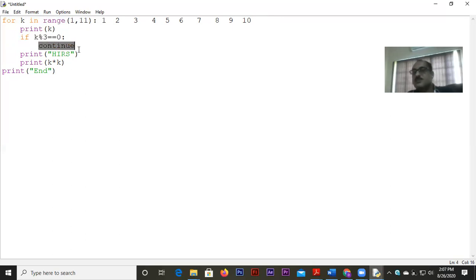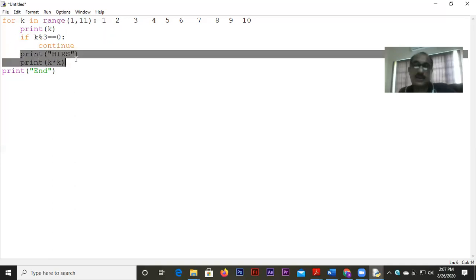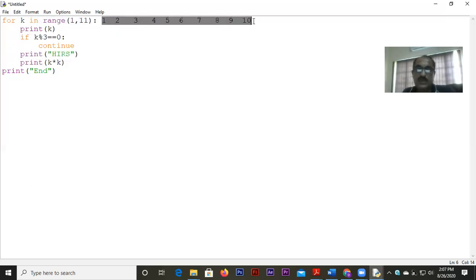And when the continue statement comes into play, for those particular rounds, print HIRS and print k into k are not happening. So we will get to see HIRS and the square of the value of k printed for all values except when k will be equal to 3, 6 and 9. Why will it so happen?